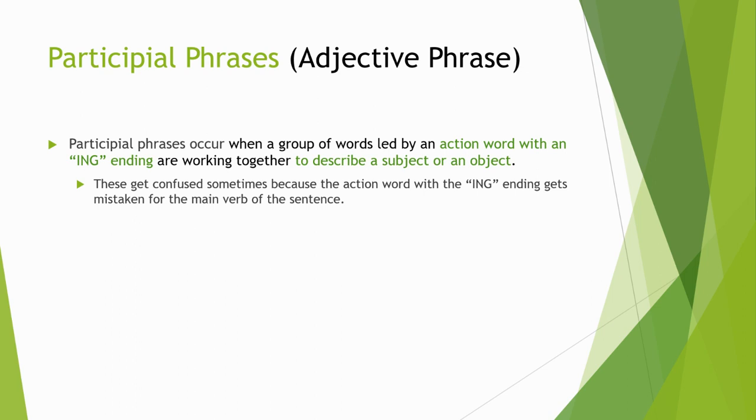Sometimes people will mistake these for main verbs, because they see an action word here, but just remember, use the delete test. The thing about participial phrases is you can delete them, and the sentence will still make sense. So that shows us that this is an adjective. It's not a main verb. So, an example.